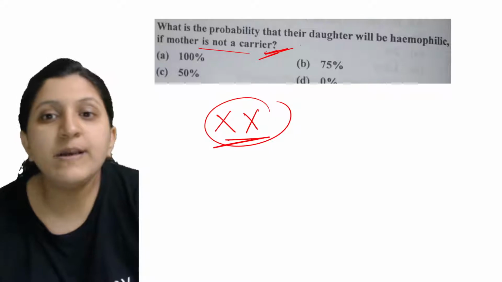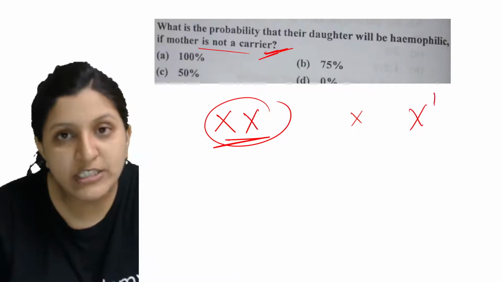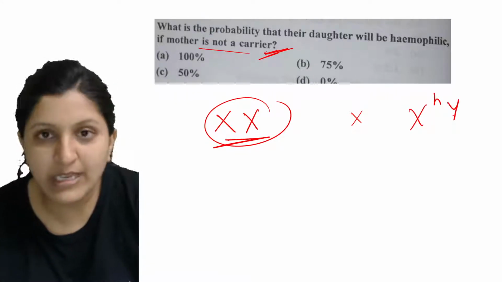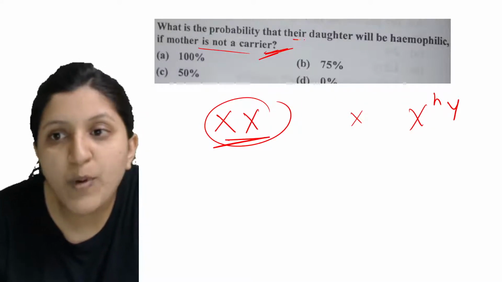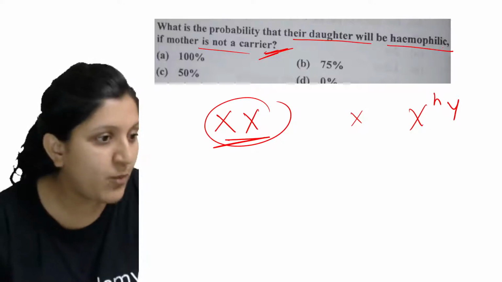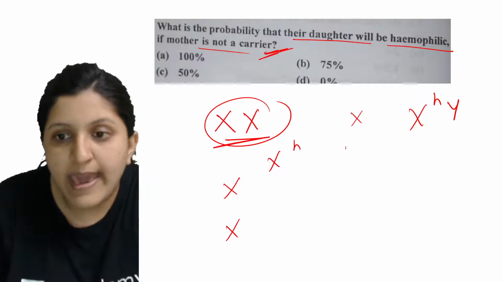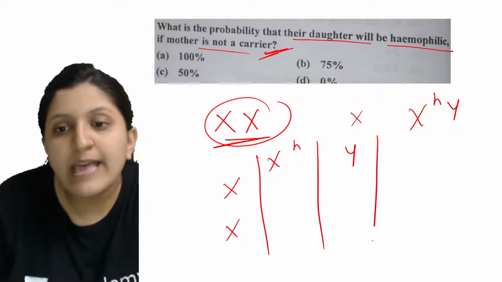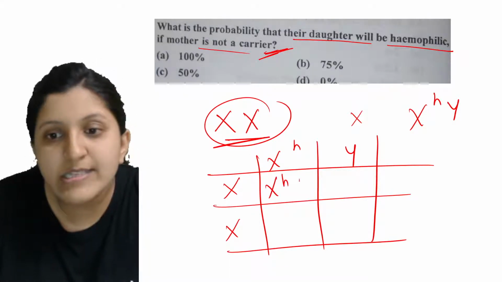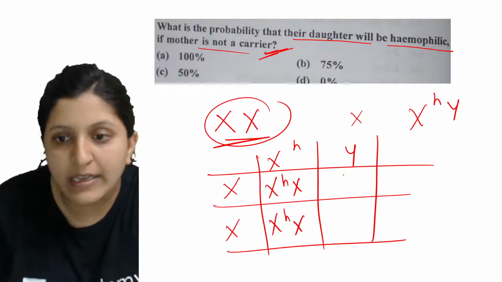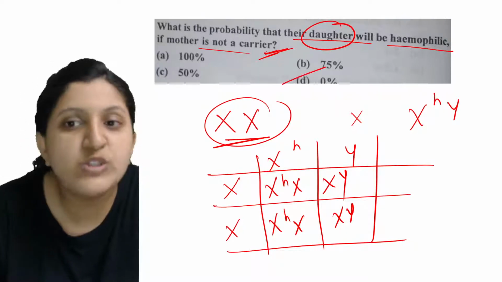Now mother is not hemophiliac, but there is a chance that the father might be hemophiliac. So same thing again. What is the question? What is the probability that their daughter will be hemophiliac? Let's make up a cross again here for this XHY. You can see that the daughter is never going to be hemophiliac here because she is just a carrier. This is a normal one. They are asking about a daughter now, so that also is 0%.